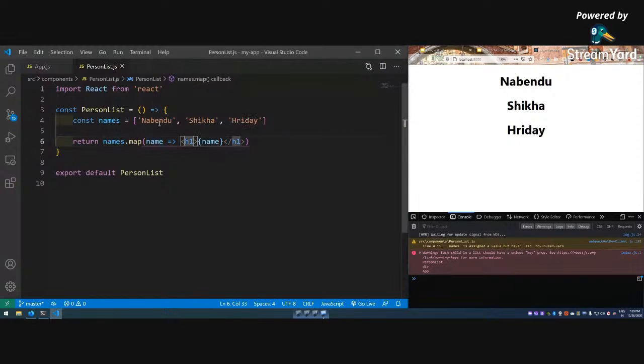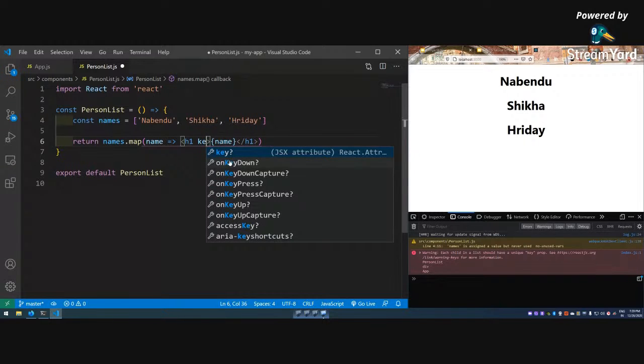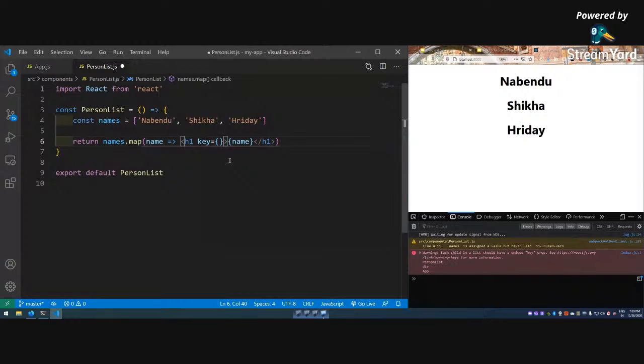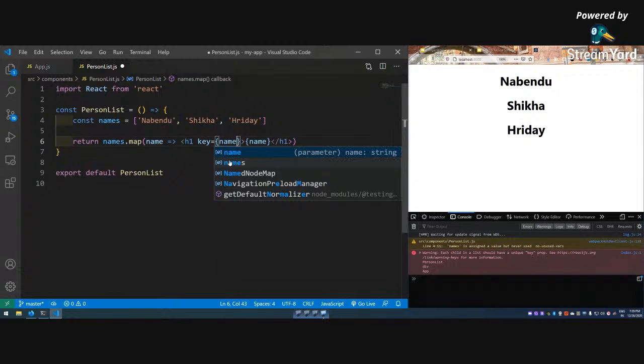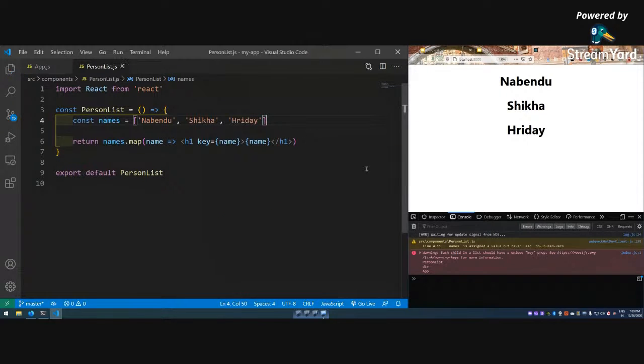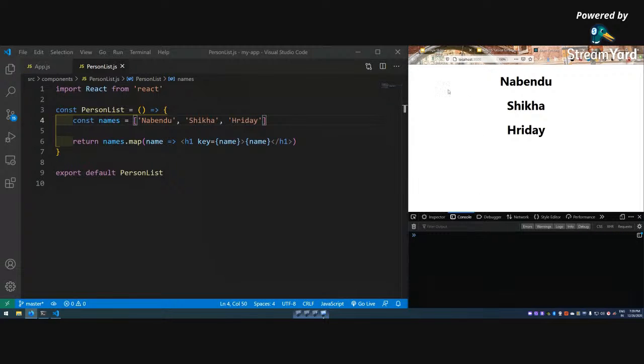Whenever we get something from a database, we get an id from the backend code, so that we can use. But in this case, what is unique? I can take this name as key. So you have to give key here, key equal to name. Let me do it and refresh it. See, I didn't get that error anymore. So this is how it works.